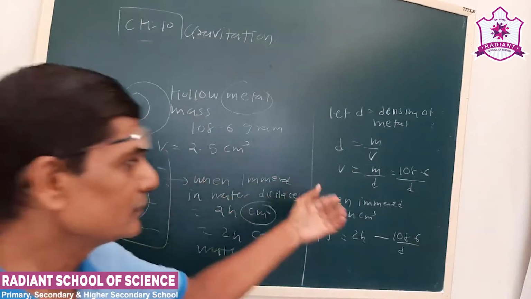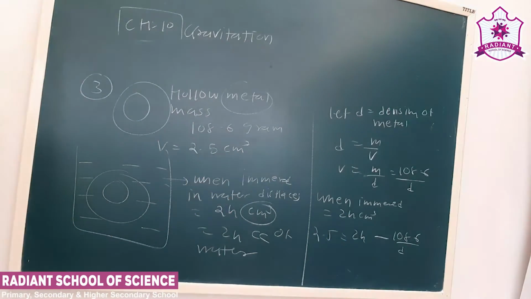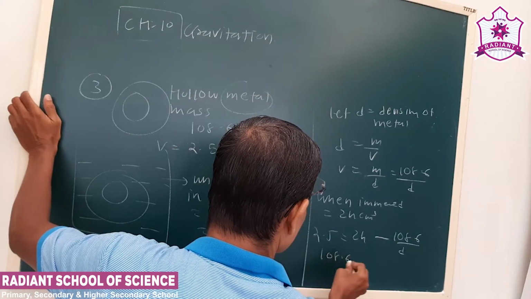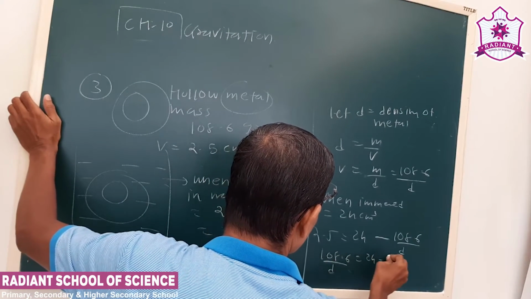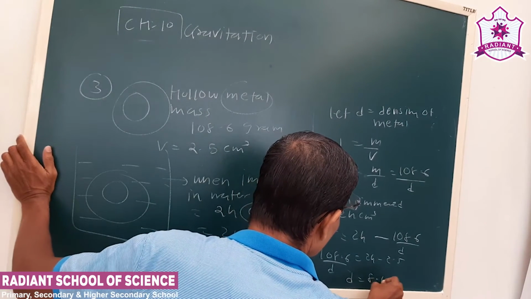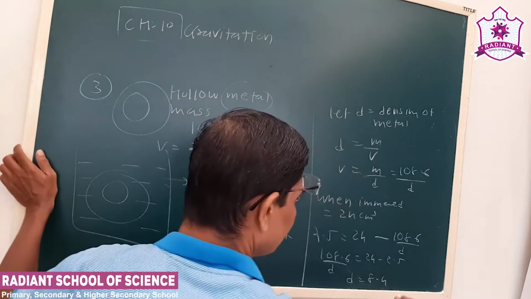This is also the volume of the liquid displaced. So if we solve, 108.6 upon D is 24 minus 2.5. And if I make D the subject of the equation, D will be 8.4 gram